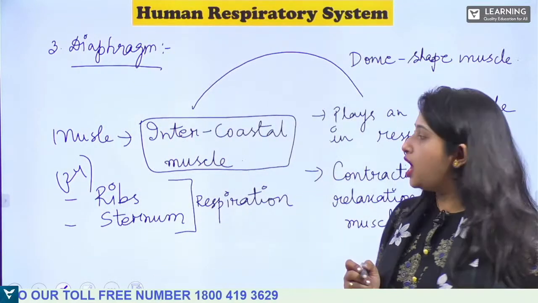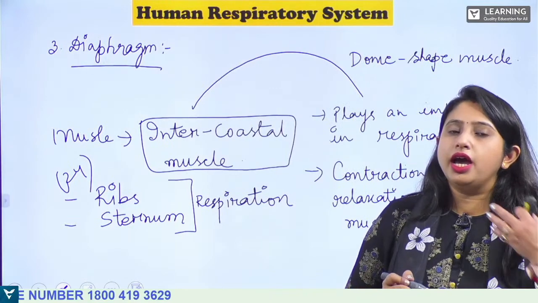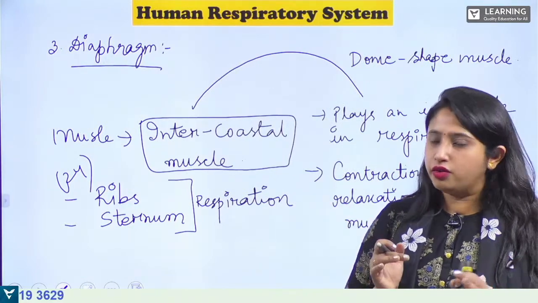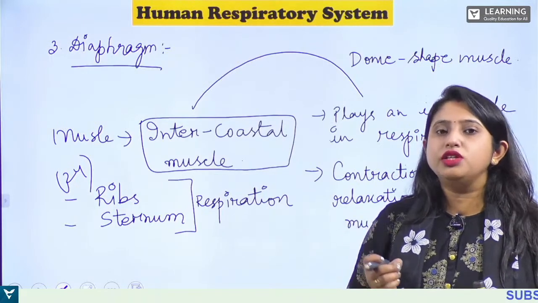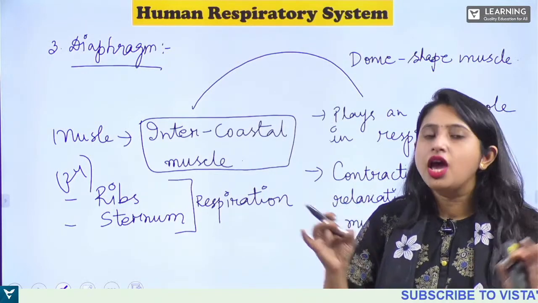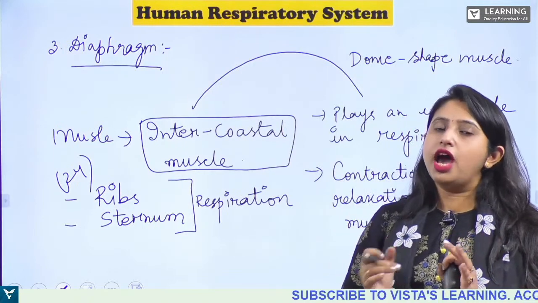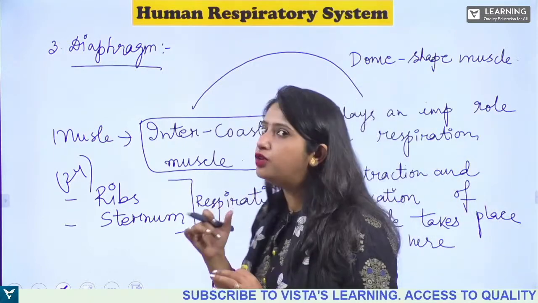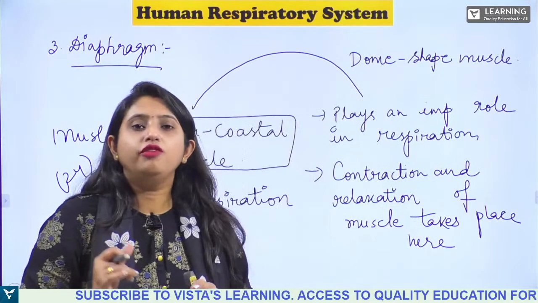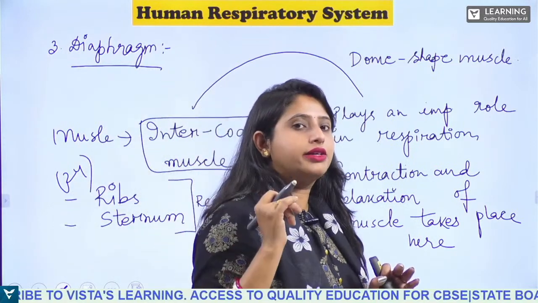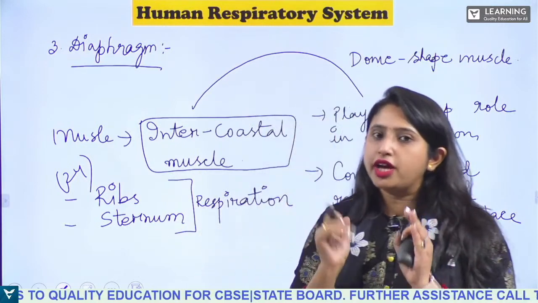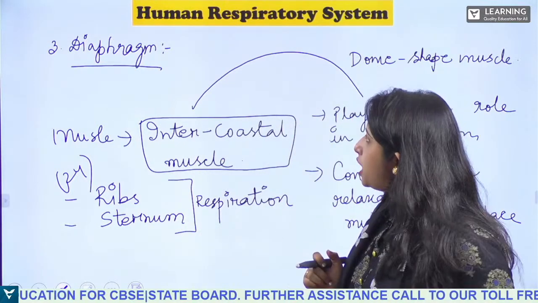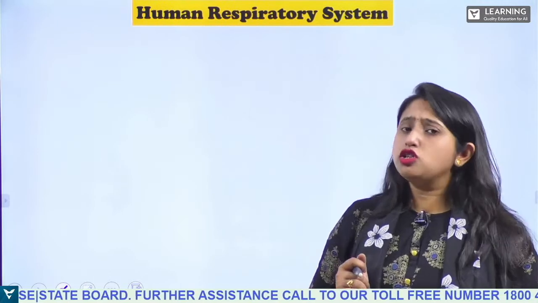Now, the ribs and the sternum act as a skeletal framework. What is the function of these ribs? Ribs and the sternum act as a skeletal framework and they protect the lungs. At the back side we have the vertebral column, and at the front side we have the ribs, which provide protection to the lungs. Is that clear? So this is all about it.